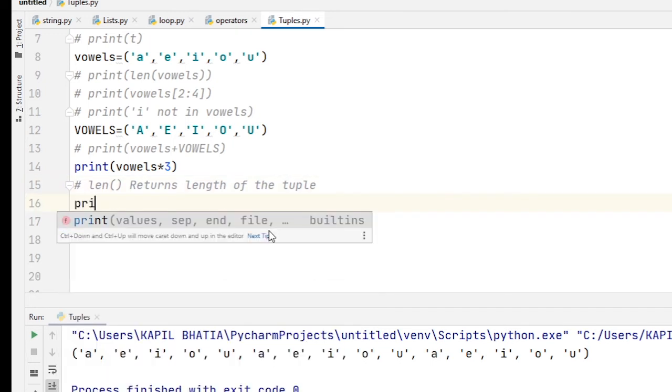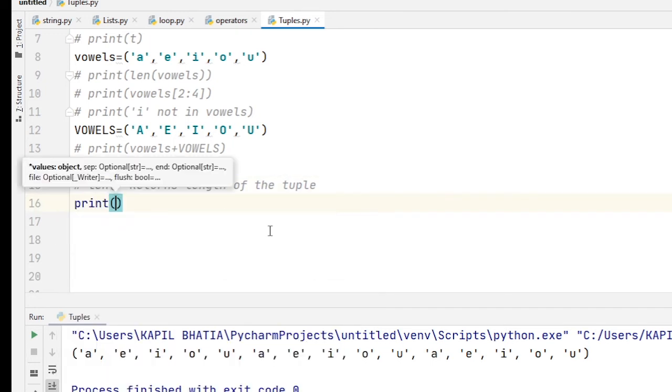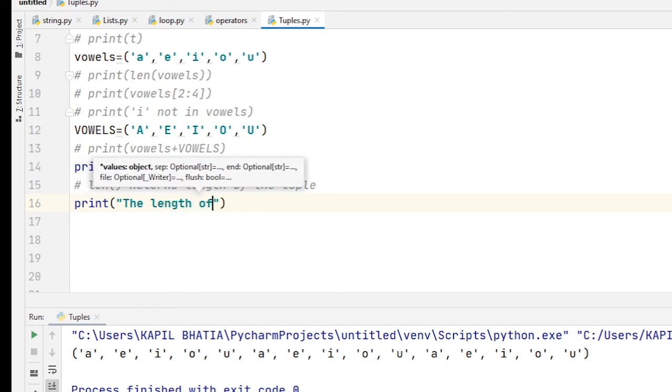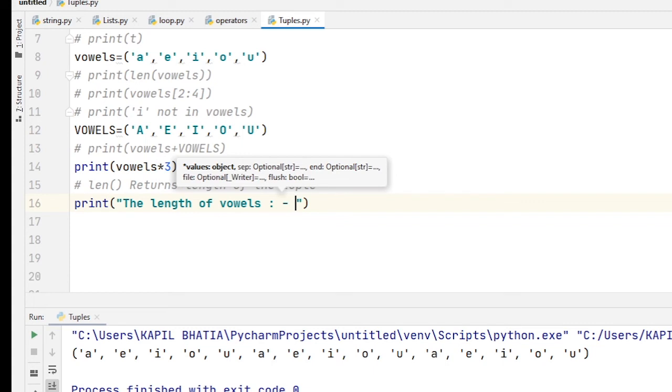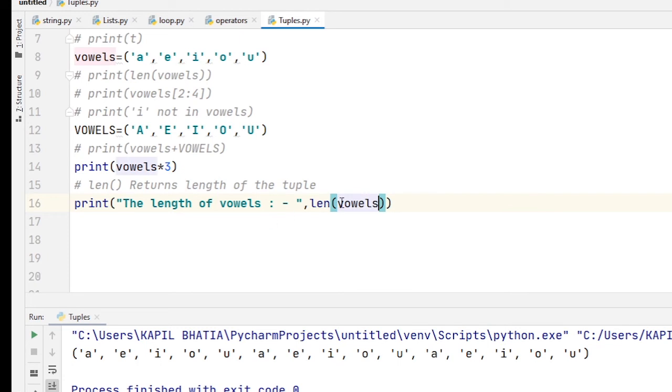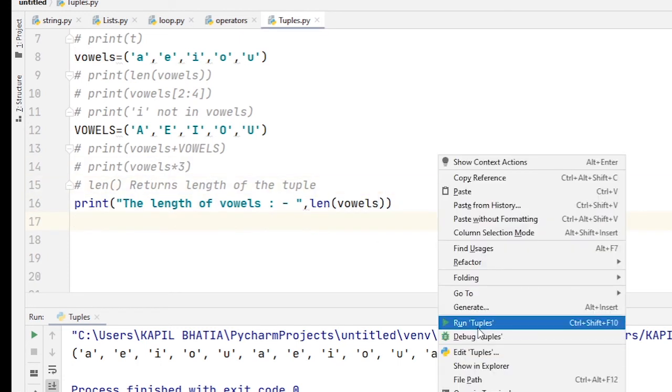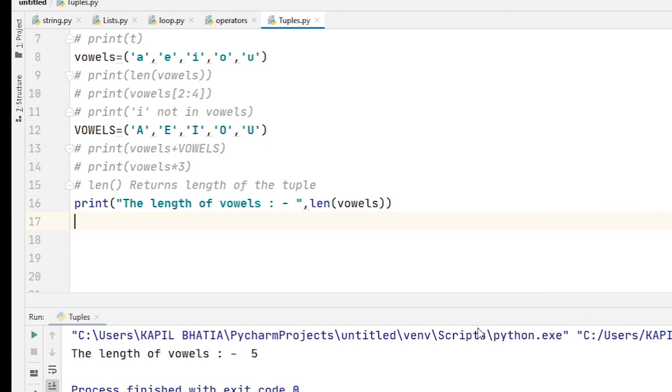So for that, if I find print the length of vowels, when I run this code, you will find the output as 5. Okay. So I hope you understand how to use len method.